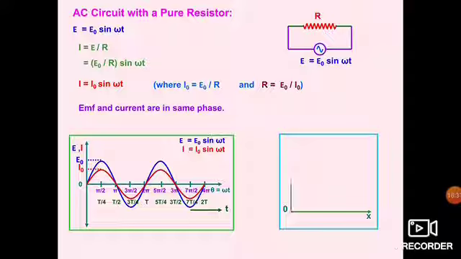Now you can see further, there are two axes, x and y. Now E naught is going straight because we are getting the straight value, which is the linear variation of E naught and I naught with omega t.